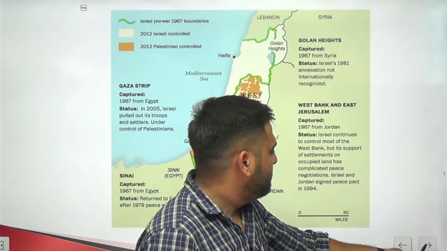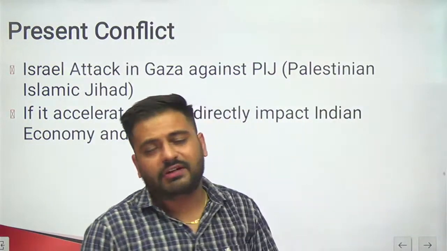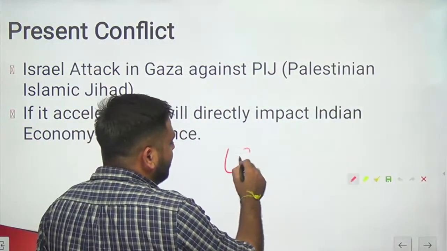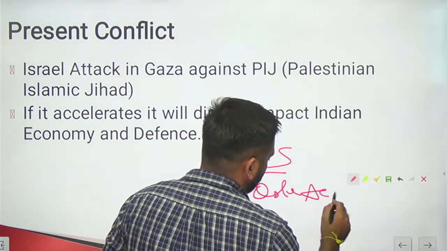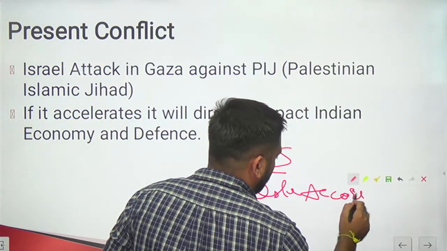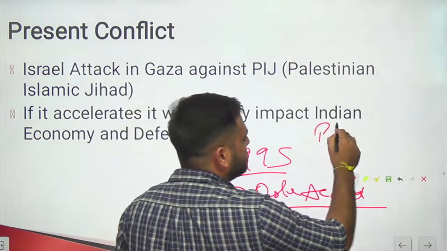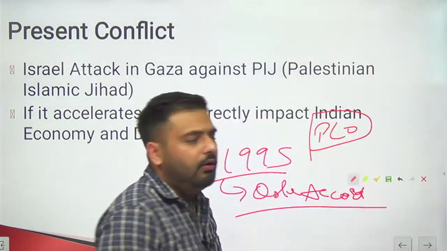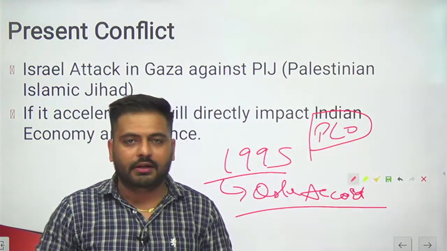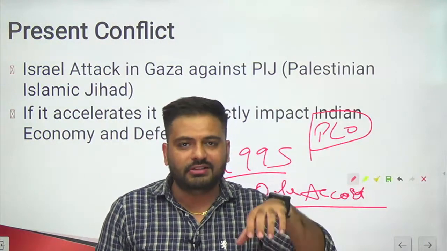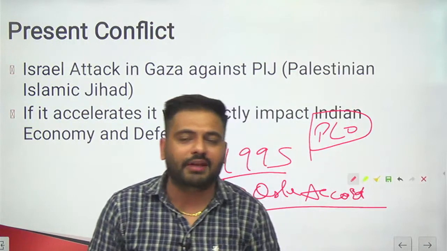Now, what does the present conflict say? Then in 1995, the Oslo Accord took place. In this Oslo Accord, the parties were Israel and the PLO, the Palestinian Liberation Organization. They signed a peace deal that Israel, which controlled the area of Gaza and the West Bank, would liberate that area and it would be under the control of the Palestinians.